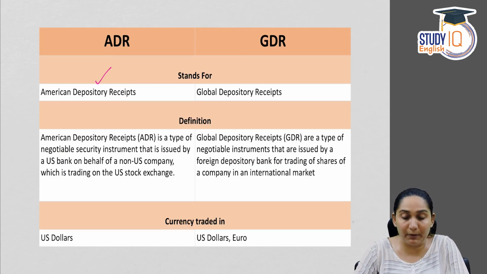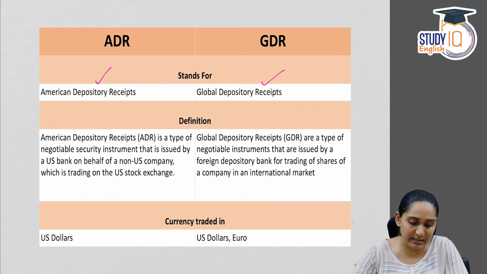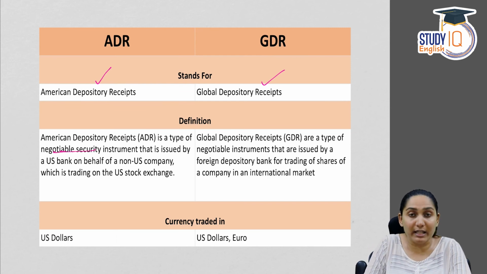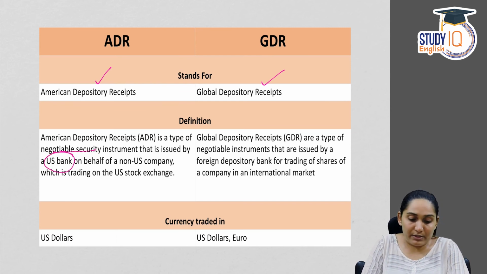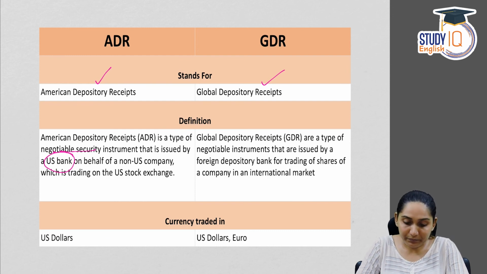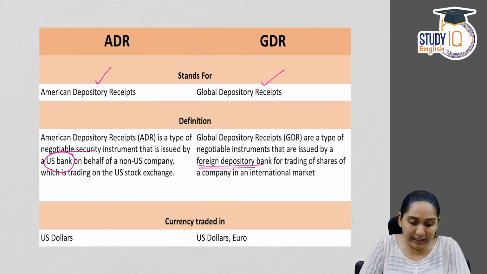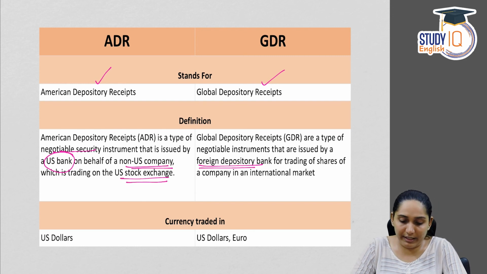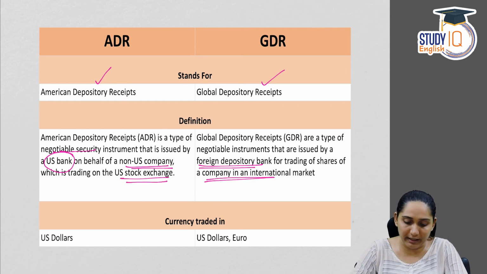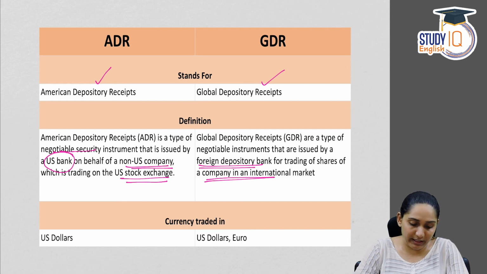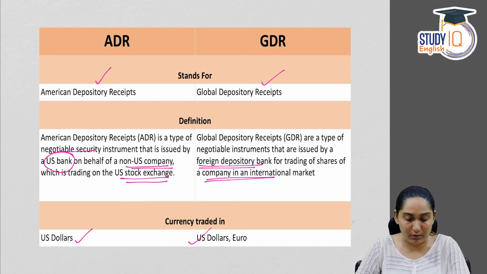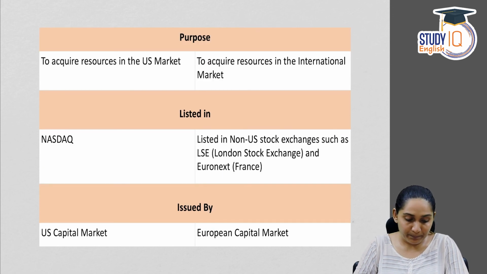ADR stands for American Depository Receipts and GDR for Global Depository Receipts. We have already seen the definition. ADR is a type of negotiable security instrument that is issued by a US bank. So ADR is issued by a US bank and GDR is issued by any foreign depository bank. ADR is on behalf of the non-US company which is trading on the US stock exchange, and GDR is for trading of shares of a company in an international market. The currency that is traded in ADR is US dollars, and in case of GDR it can be dollars or the euro. The purpose is to acquire resources in the US market.